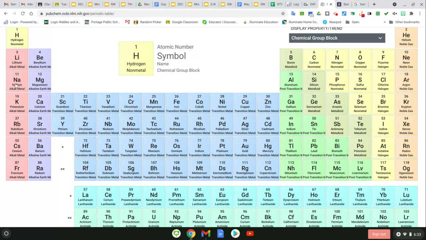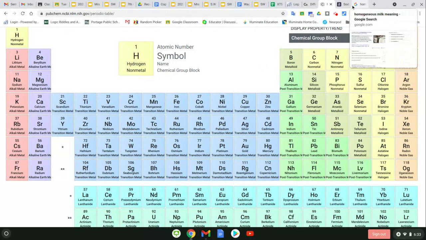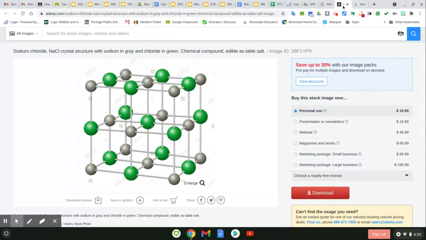So sodium over here, chlorine atoms over here. I actually have what that molecule looks like. So this is sodium chloride. This is sodium atoms attached to chlorine atoms, and it makes this crystal-like structure, but notice that they are attached to each other. That makes it a compound. That makes it a pure substance.